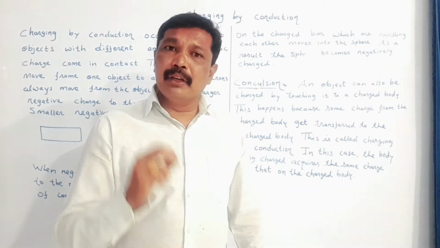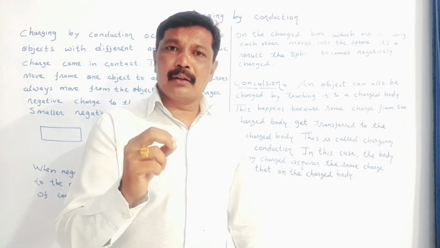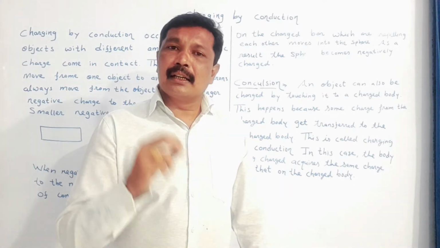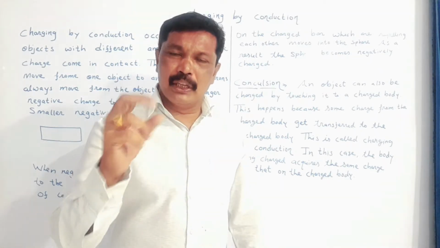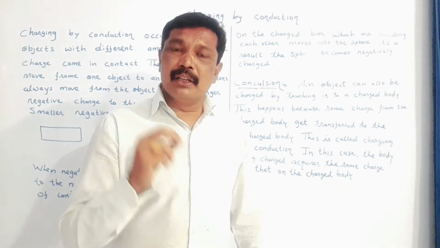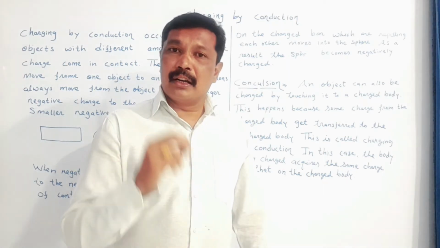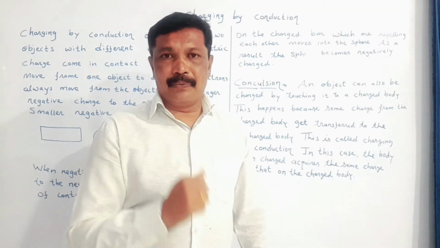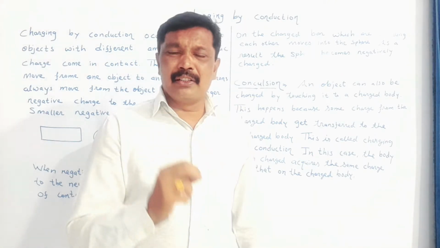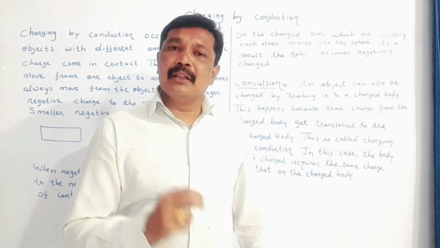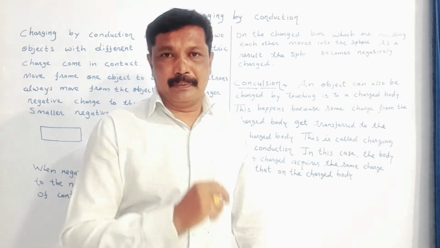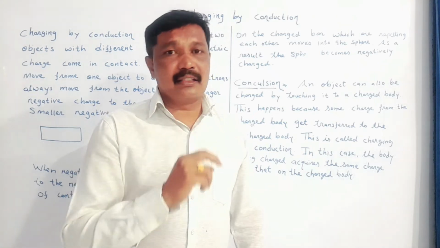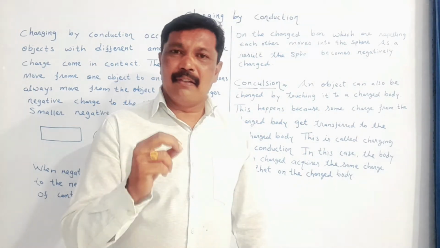The body which remains with more number of positive charge is said to be positively charged, and the body which has more number of negative charge is considered to be negatively charged body. So my dear student, by friction we can develop charges on the body. Both the bodies will develop opposite charge by friction, we have studied.